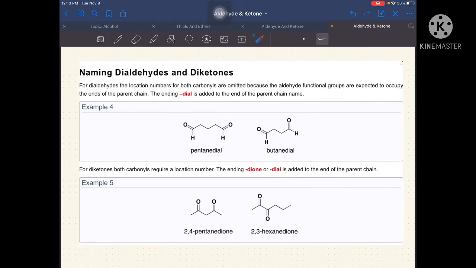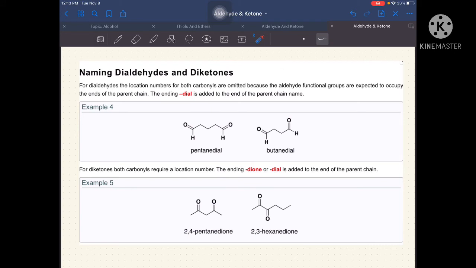How about kapag naming naman ng dialdehyde and diketones? So, for dialdehydes, the location numbers for both carbonyls are omitted because aldehyde functional groups are expected to occupy the ends of the parent chain. So, ibig sabihin yung ending nun will be dial. So, ibig sabihin yung di dito indicates na merong dalawang aldehyde.